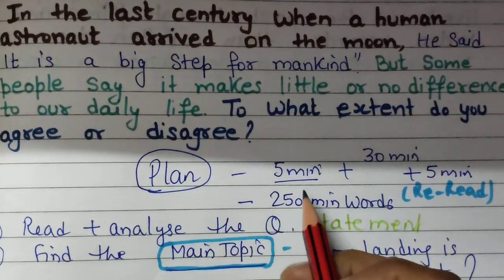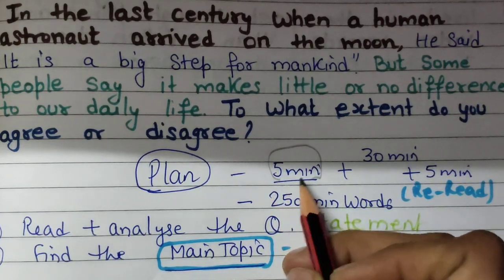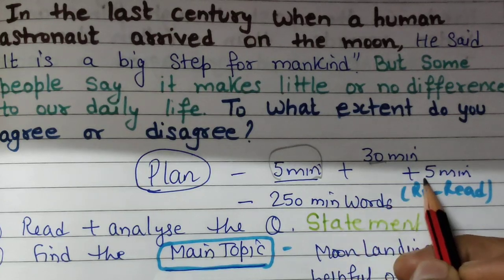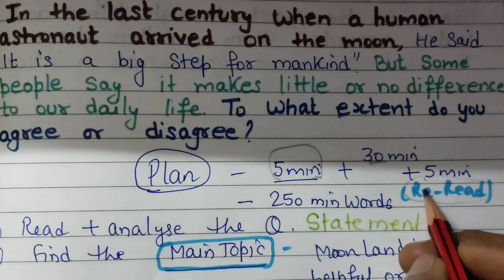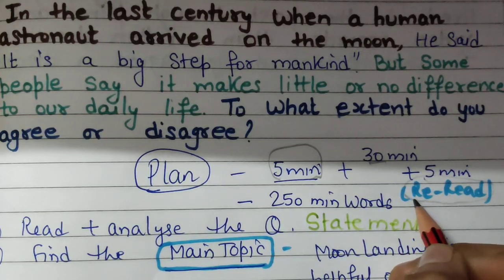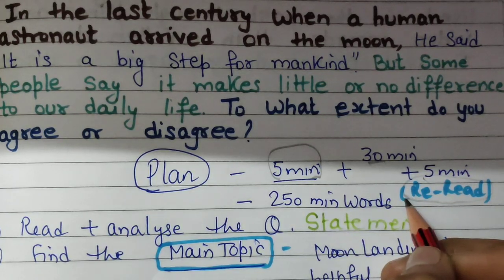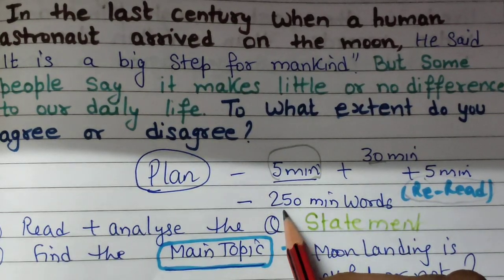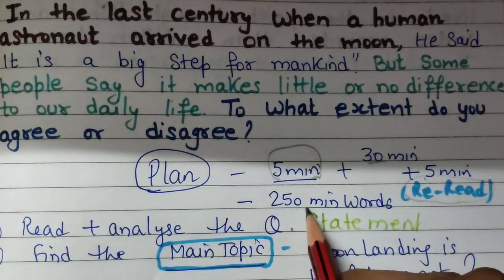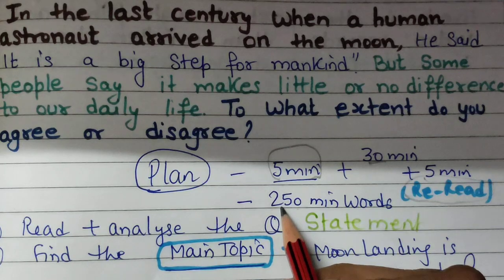Now planning, as we know, out of 40 minutes, please spend 5 minutes for planning, so 30 minutes you can write, and the last 5 minutes you can spend rereading your essay, where you focus on your spelling mistakes, tenses, capital letters, commas and all punctuation marks. Okay, definitely you have to write a minimum of 250 words, but I would suggest you write 300 or 310 words, but not more than that. Try to shorten your essay up to 300 words.